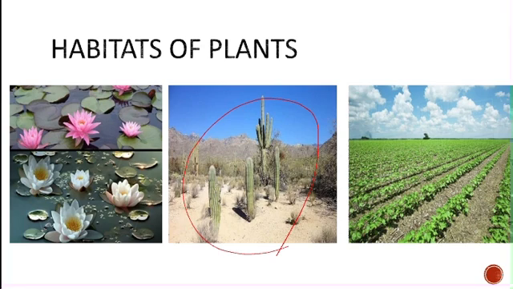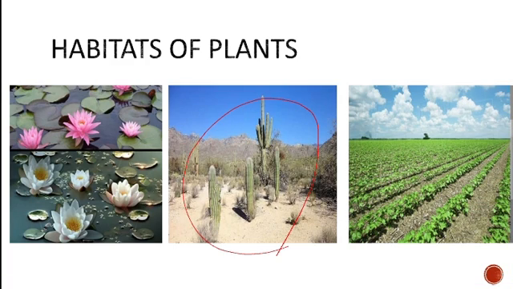So, we discussed the plants that live in water and the plants that live with less water. Whereas when we talk about the other plants which we see around us, they need a lot of water.